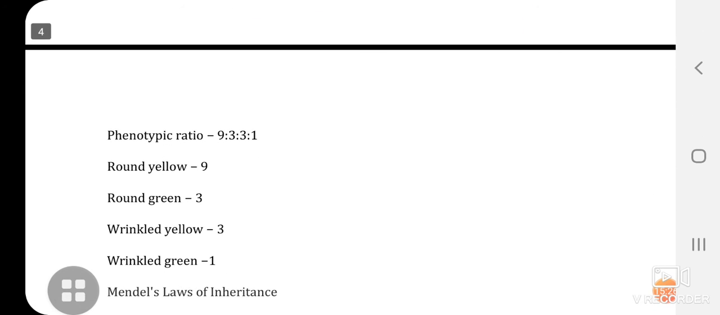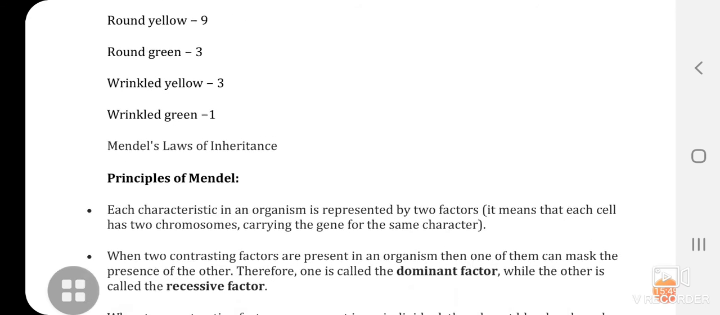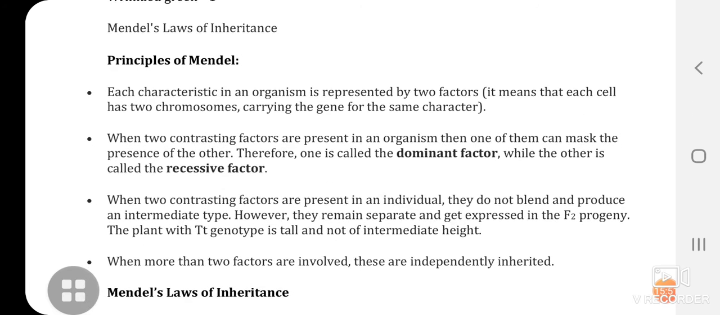After studying that box, we have come to see that the phenotypic ratio is 9:3:3:1. That is the appearance wise the plant which we are seeing. Round yellow 9, round green 3, wrinkled yellow 3 and wrinkled green 1. From here, Mendel came to the law of inheritance. So, after the dihybrid cross, there were Mendel's laws of inheritance.